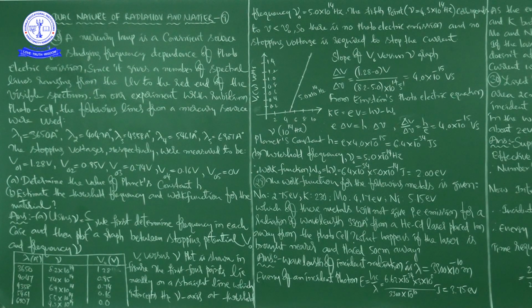Lambda 1 is equal to 3650 angstrom unit, lambda 2 is equal to 4047 angstrom unit, lambda 3 is equal to 4358 angstrom unit, lambda 4 is equal to 5461 angstrom unit, lambda 5 is equal to 6907 angstrom unit.